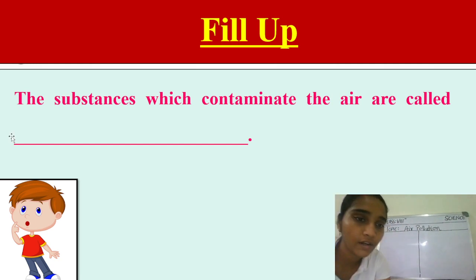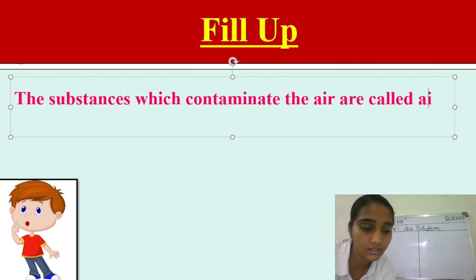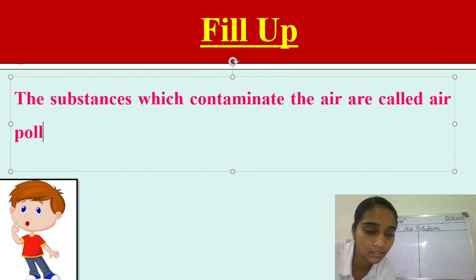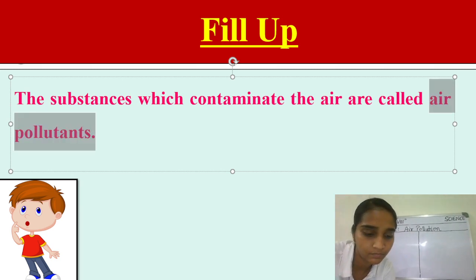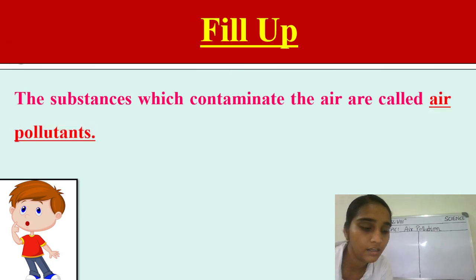Very good. If you are writing the answer as the air pollutants, your answer is correct. That is called the air pollutants. Answer is the air pollutants.